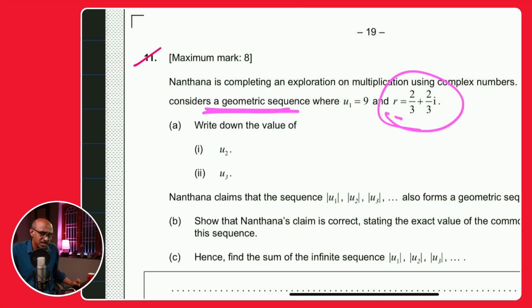14th of November is when we're recording this, and I mentioned that because May 2025 is when this paper just happened, and students came up to me and said something about inverses, and I wasn't really sure. But I'll show you how you can do this even if you're an AI HL student, with the use of your graphing calculator. And at the same time, I think it's becoming more and more clear that there is an expectation that AI students also should have a fair bit of command over their algebra. Having said that, this is predominantly a question on geometric sequences, but with a nice complex tone. Let's check it out, okay?